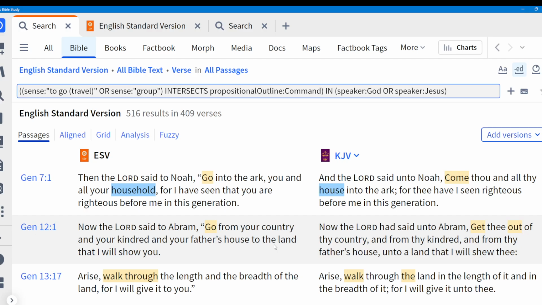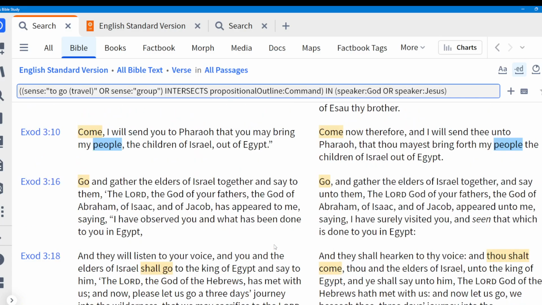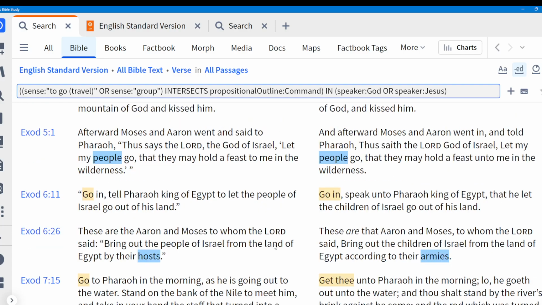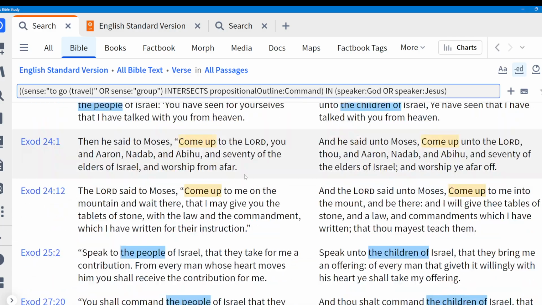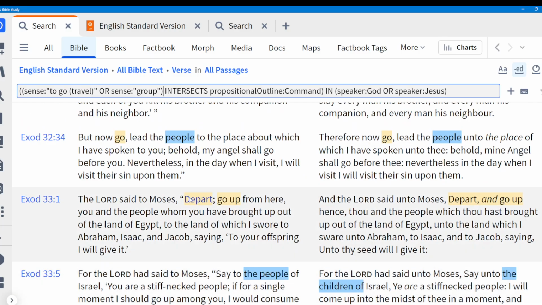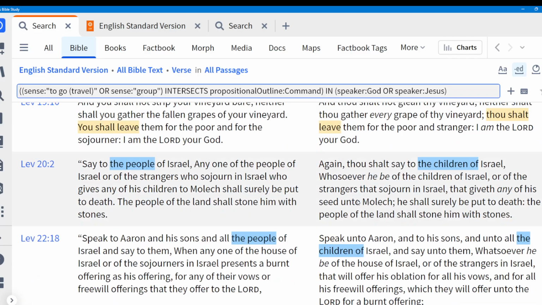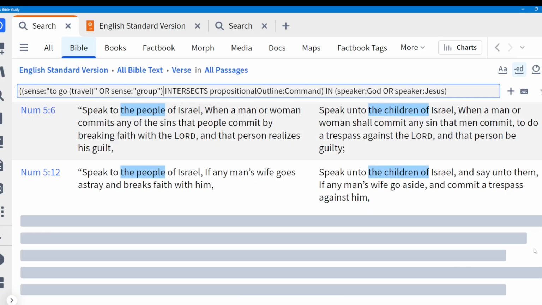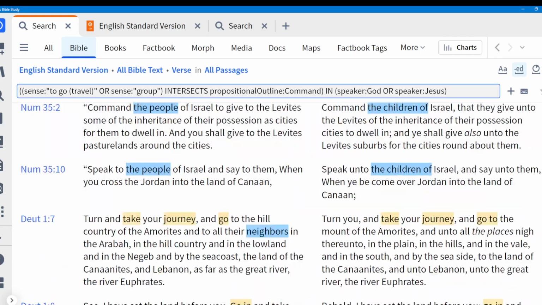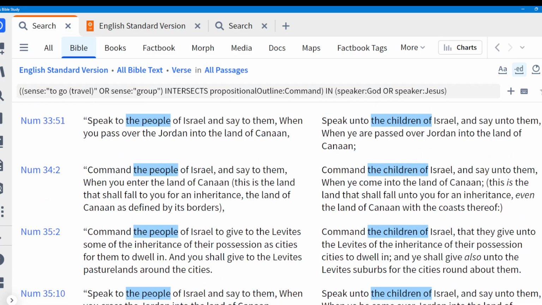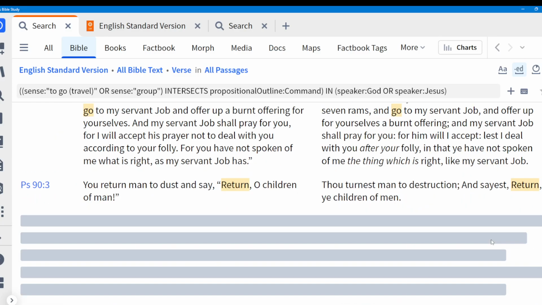And go into the ark, you and all your household. So I don't know if that's helpful or not necessarily. A lot of these are the same. But thus says Lord God, let my people go. There's a group there as people. What I'm interested in is that by having it include commands that refer to a group of people, perhaps it will help me catch some of the verses that are instructions about going to people and making disciples, like Matthew 28. So there's a lot more false results the bigger you make your search, right?